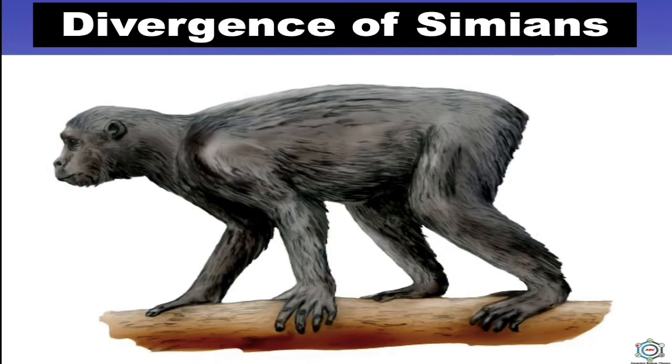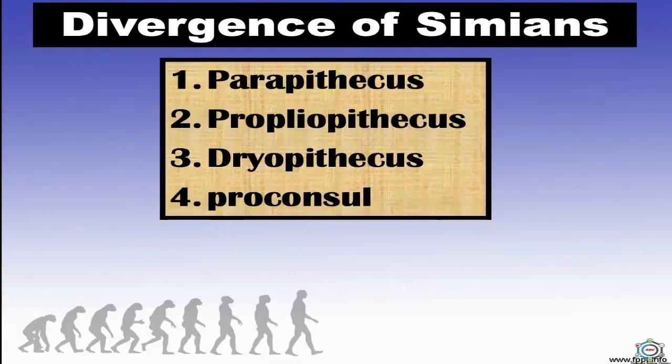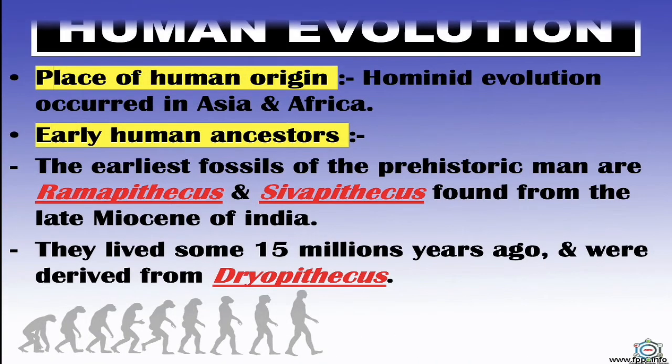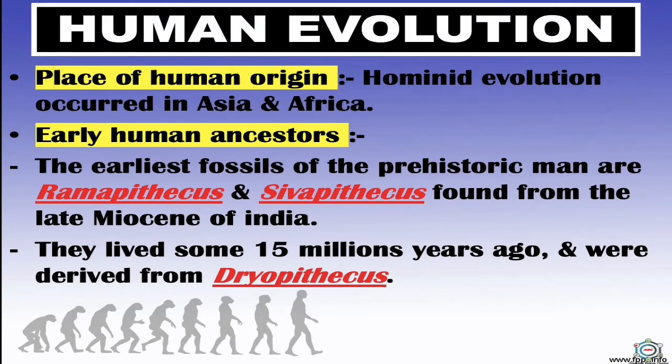So this is all about the divergence of simians. After this, now here is human evolution. If we talk about human evolution, the place of human origin, hominid evolution occurred in Asia and Africa. So what are the early human ancestors?